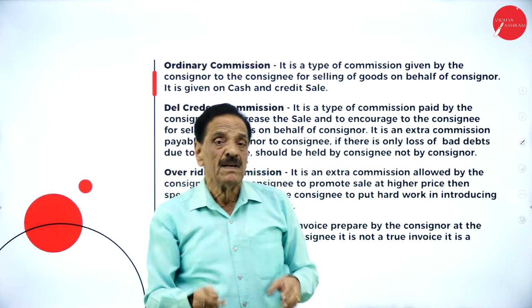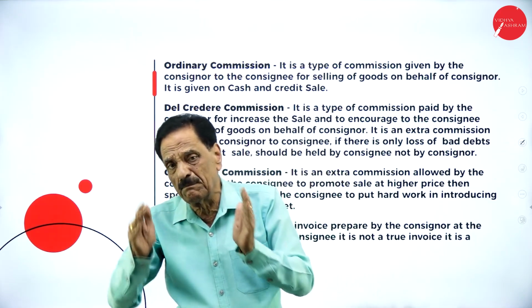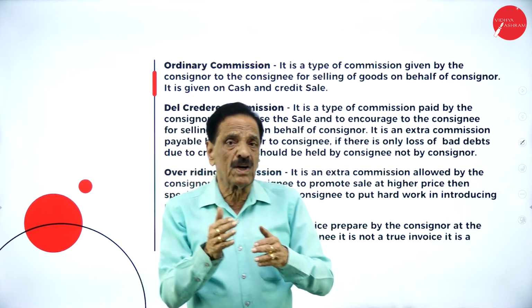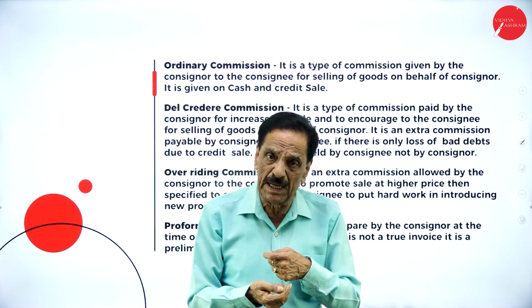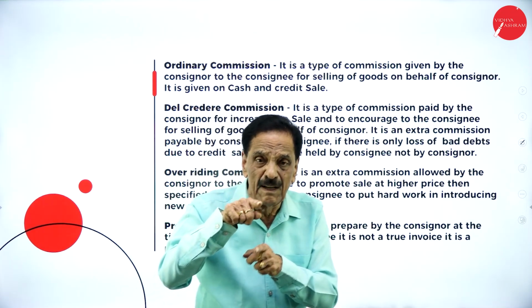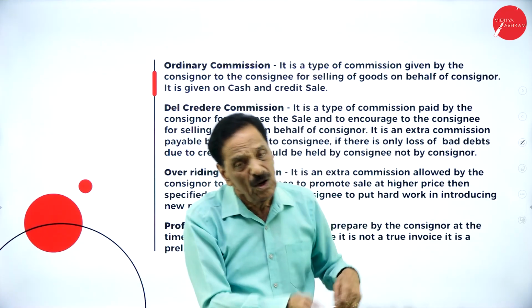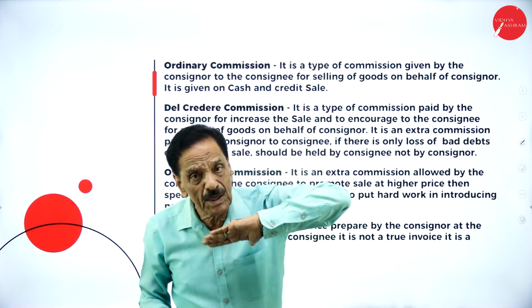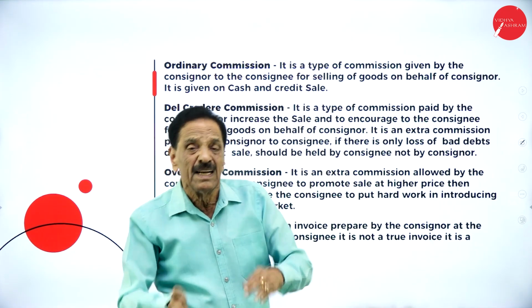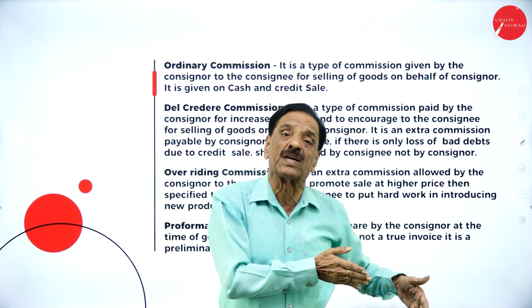I will repeat. Generally, when the goods are sold, if there is any loss, that will be met by the consignor as per the agreement. But if the goods are sold on credit basis, and an extra commission called the Del credere commission is paid, more than the ordinary commission, an extra commission payable by the consignor to the consignee, then if there is any bad debt due to credit sale, the bad debt loss should be borne by the consignee, not by the consignor.